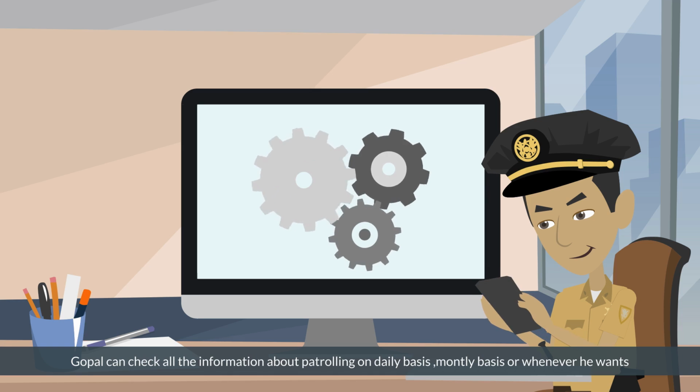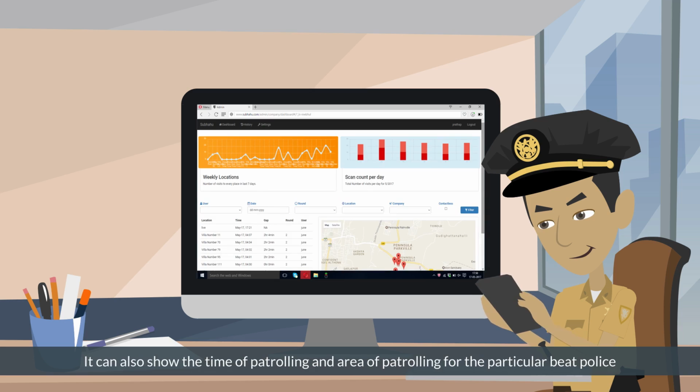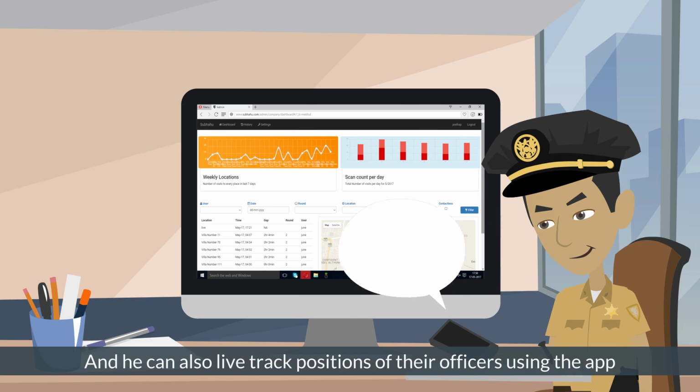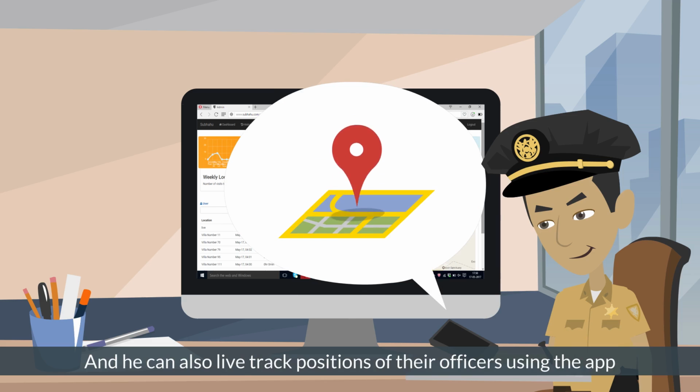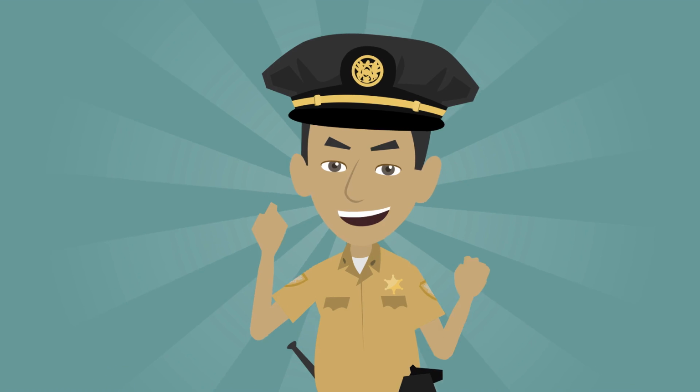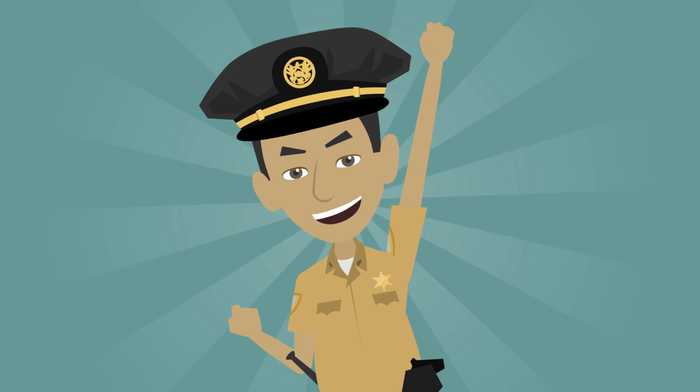Gopal can check all the information about patrolling on a daily basis, monthly basis, and whenever he wants. It can also show the time of patrolling and area of patrolling for the particular beat police. And he can also live track positions of their officers using the app. Now the officer is happy as Subahu made his job easy.